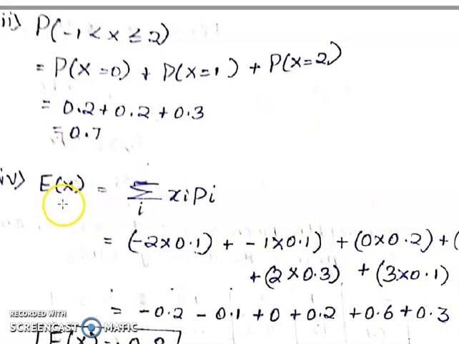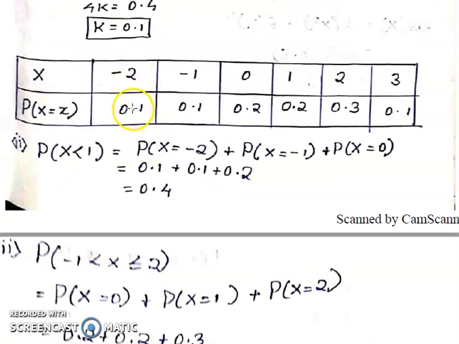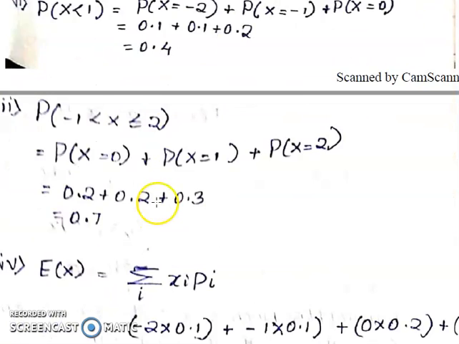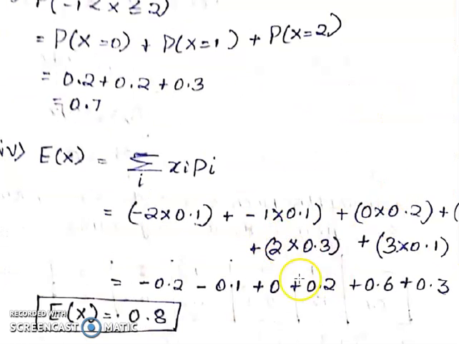Next one is the expectation E of x. The formula here is summation x i p i. Okay, that means x into p: minus 2 into 0.1, minus 1 into 0.1, 0 into 0.2, 1 into 0.2, 2 into 0.3, 3 into 0.1, likewise. Okay, now after simplification we can easily find E of x equal to 0.8.